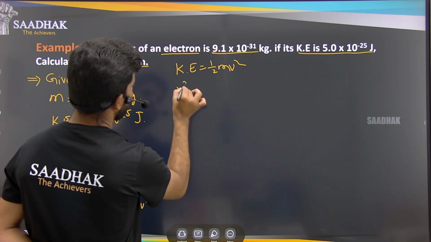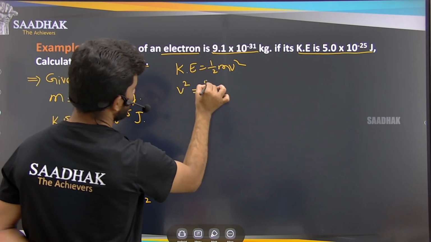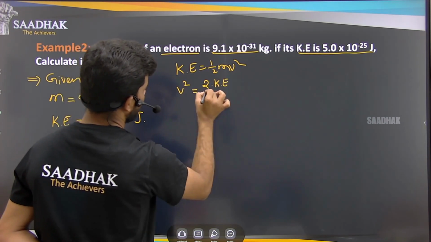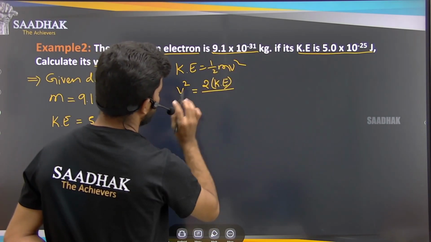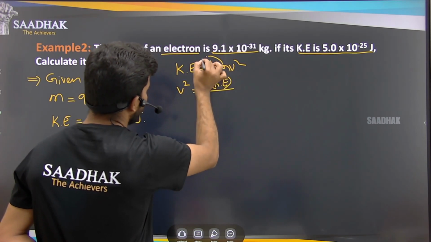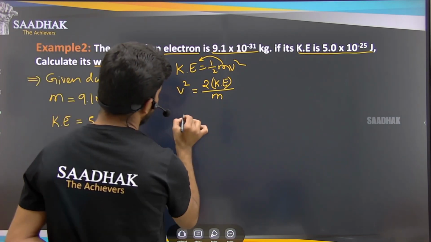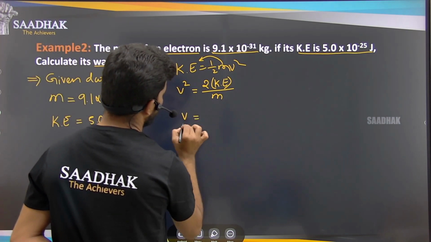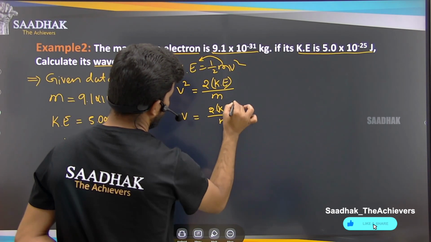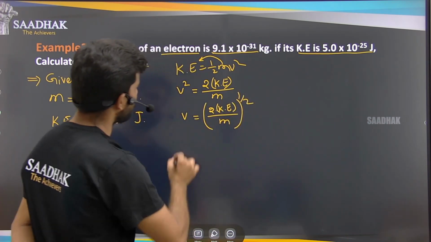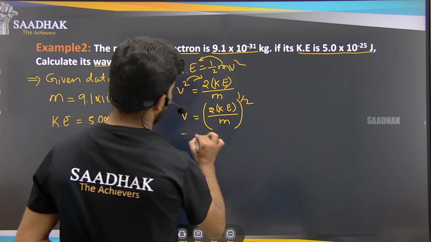So what I am doing, v square is equal to 2, bringing it here, dividing it will multiply. So 2 into kinetic energy divided by this mass, because it is multiplying here, so it is going to this direction. So it will divide here, right? So this is v square. So v is equal to 2 into kinetic energy divided by m, whole power 1 by 2. So I am sending this to this side. Okay, so this is the v formula that we have.